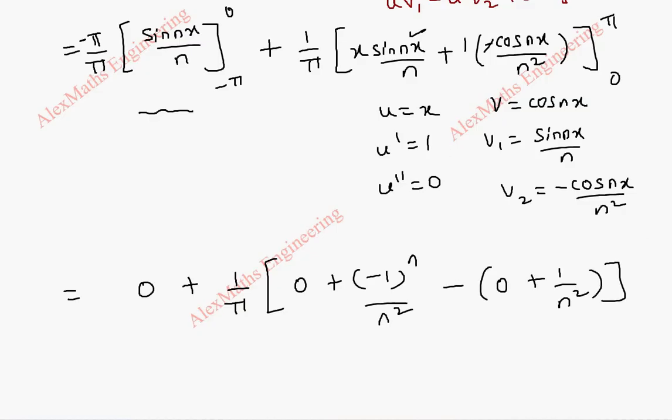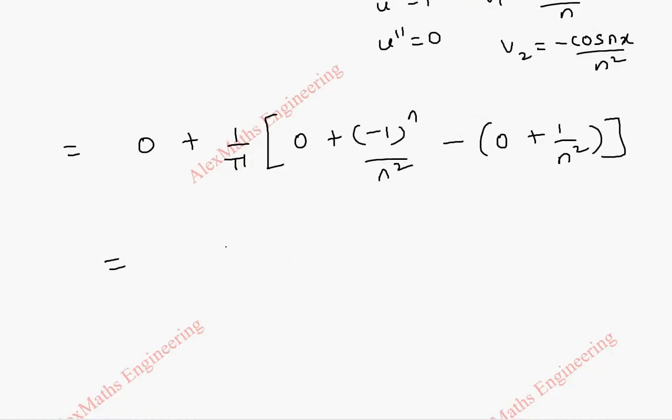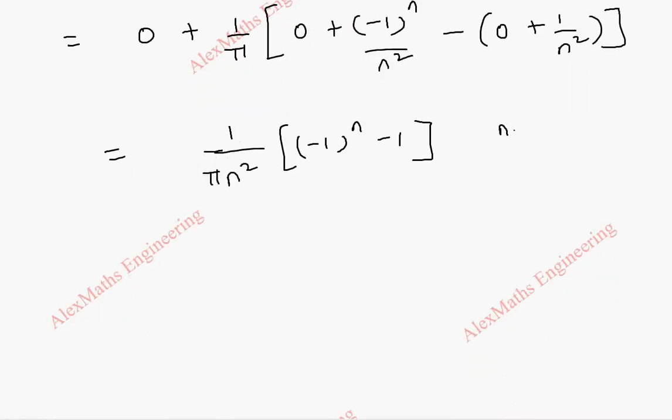So totally the term what we have is 1 by n square, bracket open, actually pi n square I have taken common. So here it is minus 1 whole power n and minus 1. And whenever n is 1, 3, 5 like this, it becomes minus.